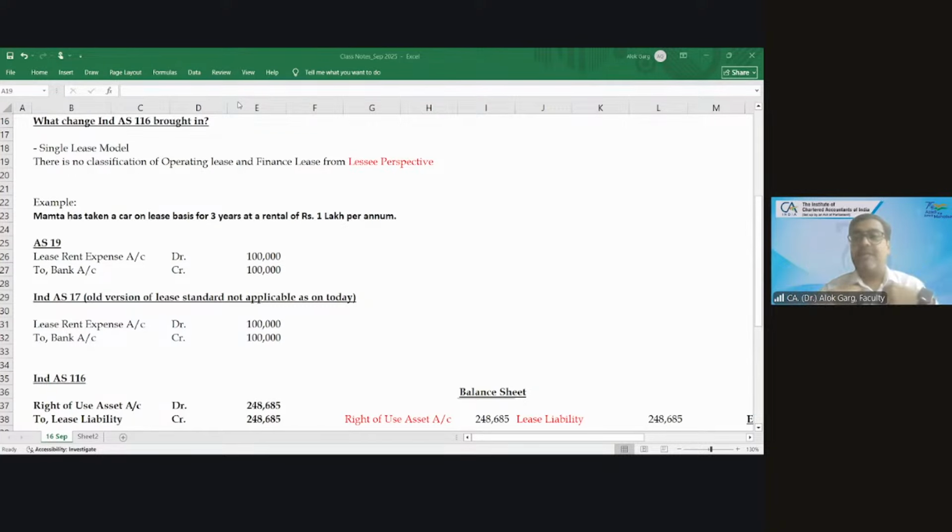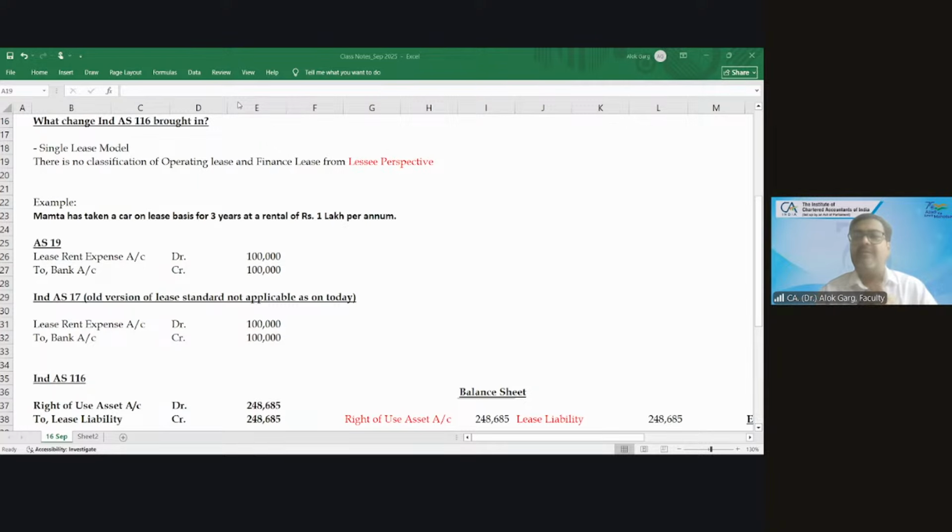Okay. For example, I am the owner of a house. I have a house in Lakshmi Nagar. Have you heard about the place called Lakshmi Nagar in Delhi? Yes, sir. This place is called CA ka Gad. This place is called a CA's place, Chartered Accountant's place. Okay. Friends, let's say I have a house there and the value of the house is 1 crore rupees. I am the owner of the house. At what value will I show my house in the balance sheet? 1 crore rupees.